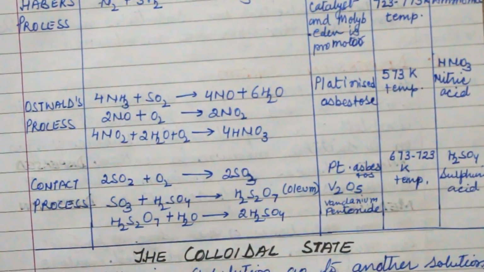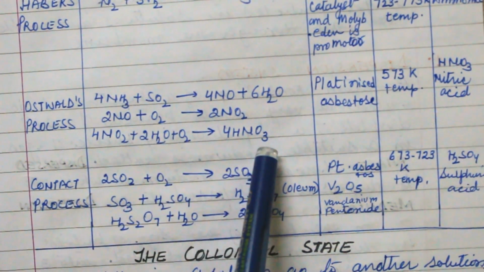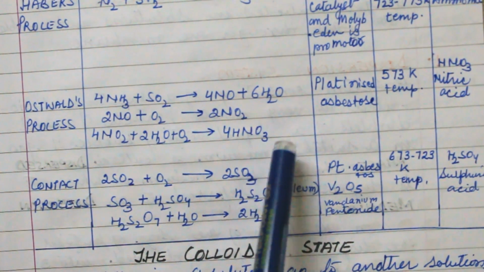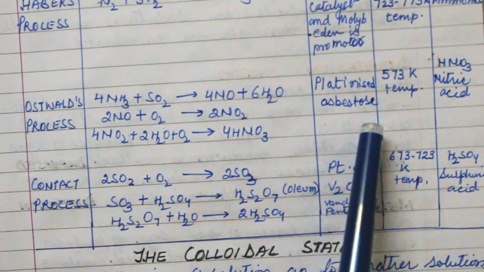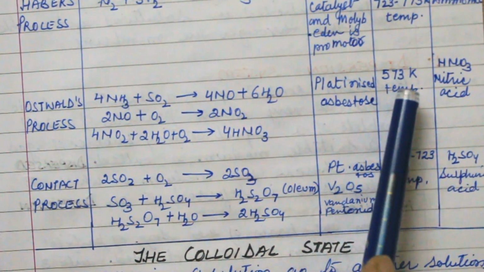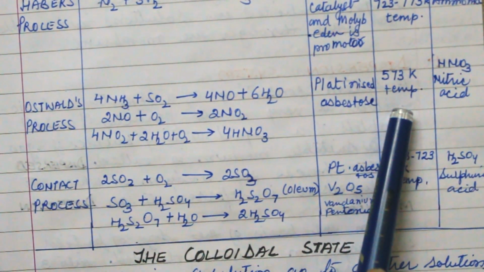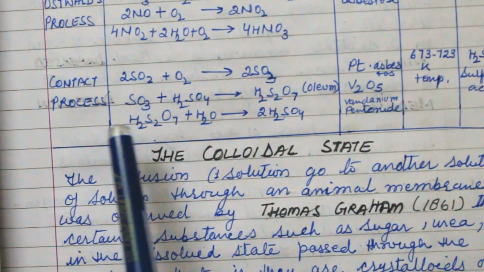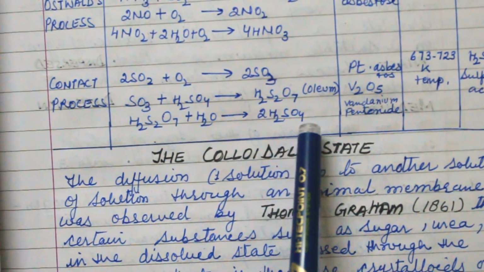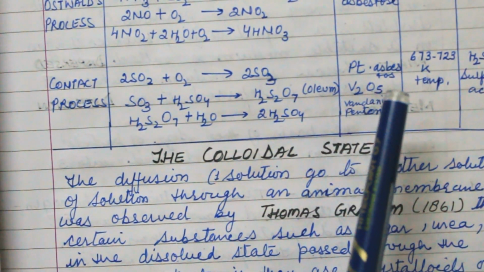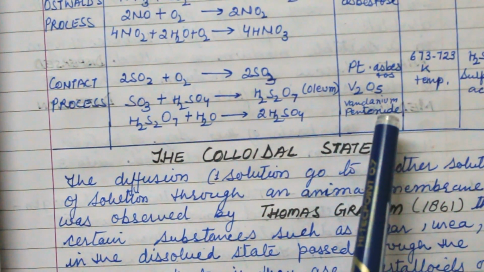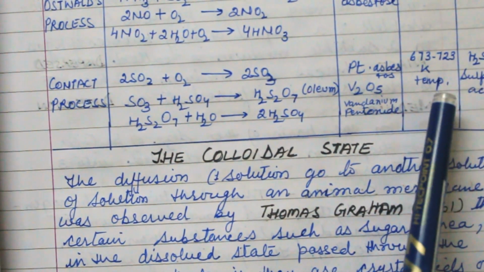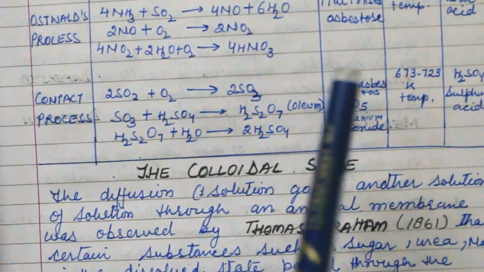Now next is the Ostwald process. In this process nitric acid is manufactured, and platinized asbestos is taken as a catalyst, and 573 Kelvin temperature is used, and the main product is nitric acid. In the contact process, we manufacture H2SO4 in the presence of platinum, asbestos or vanadium pentoxide as a catalyst, and the temperature is 673 to 723 Kelvin, and the main product is H2SO4.